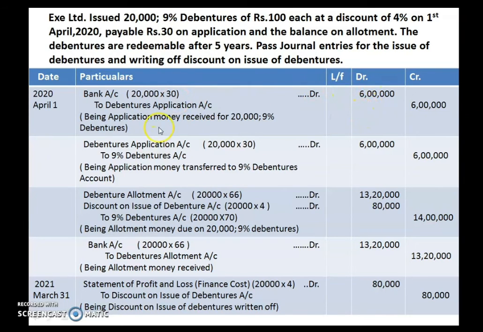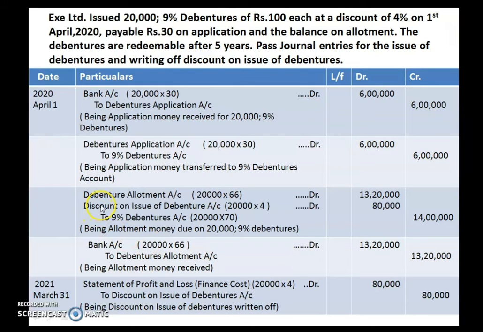Now you are transferring this application money to 9% debenture account. So the question is given 9%, so you have to use the term 9%. Debenture application account debited to 9% debenture account. B in application money transferred to 9% debentures account. 20,000 into 30. So the same amount you can write over here.